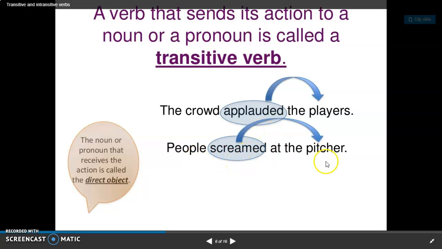People screamed at the pitcher. People is our subject. Screamed is our action verb. And who or what did they scream at? They screamed at the pitcher. So pitcher is the direct object of the transitive verb screamed, because pitcher is receiving the action. Who did they scream at? They screamed at the pitcher.